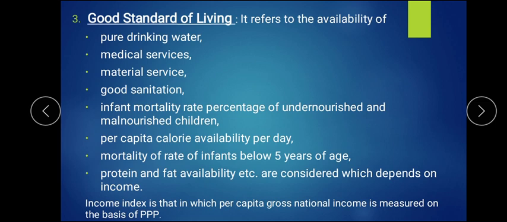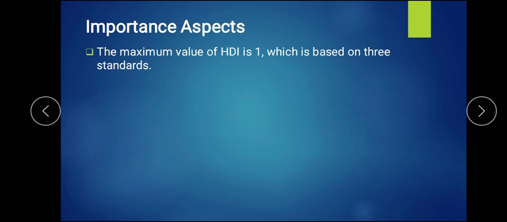So per person, how much amount is being spent by them to attain this good facility or good standard of living. Now, what are the different aspects to be considered while drawing this HDI, or while measuring this Human Development Index? The maximum value of human development is 1, so it has been calculated out of 1.